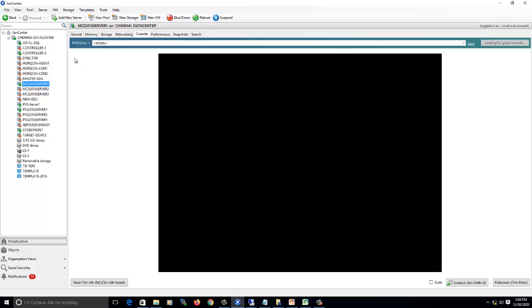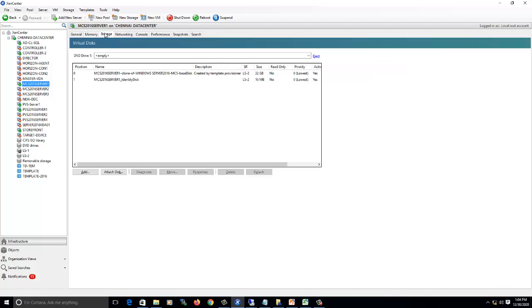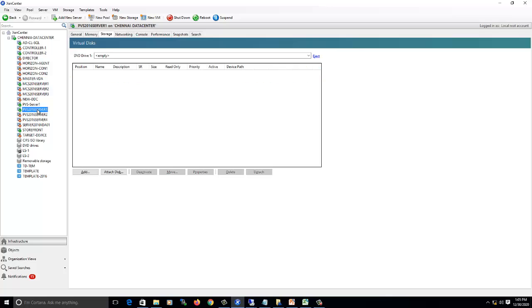Then from a storage perspective, MCS-based machines will have local storage like a C drive, but PVS-based machines will not have any storage for a C drive to store the operating system, because PVS-based machines are streamed from the vDisk, which is located on the PVS server.